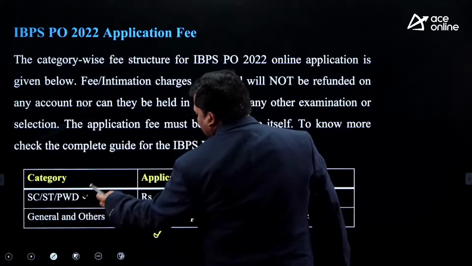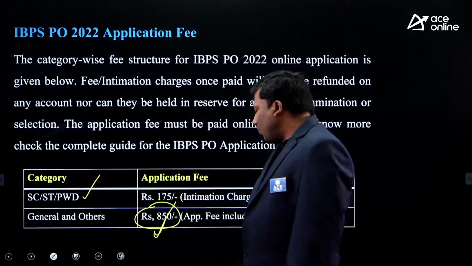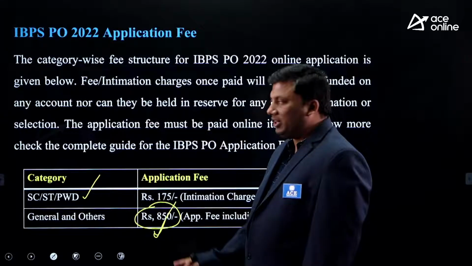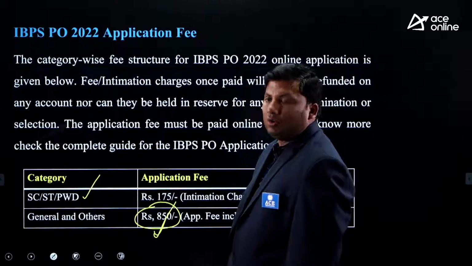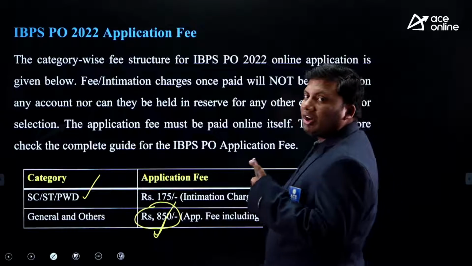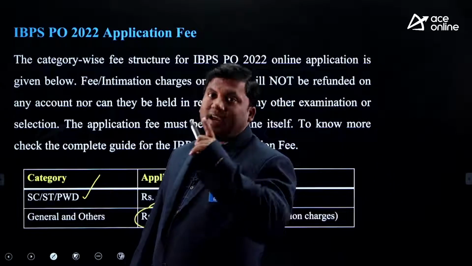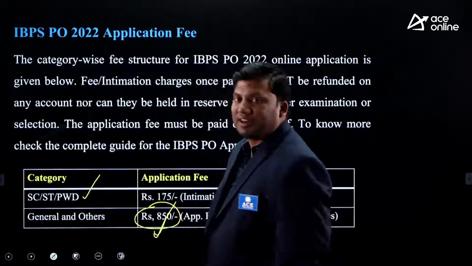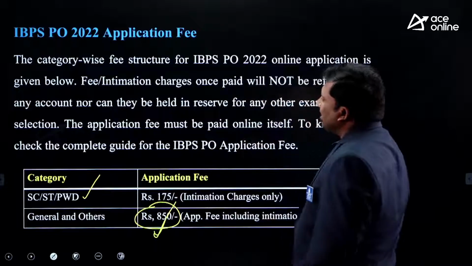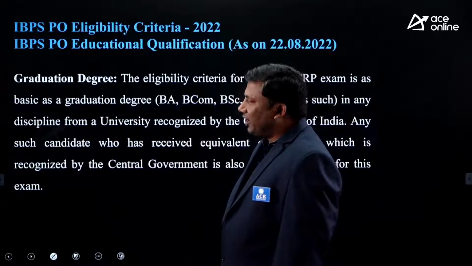For SC, ST and PWD it is just 175 rupees. 175 rupees. So the costs depend upon which category you belong to. So keep your photograph ready, keep your signature ready, keep a valid email ID ready, keep the amount ready, and then sit and apply for this application form. This slide talks about the right fees that you need to keep ready for applying.